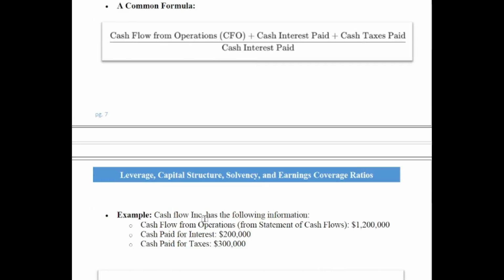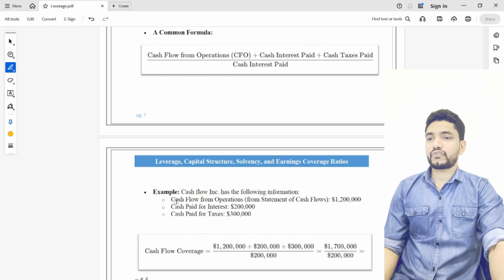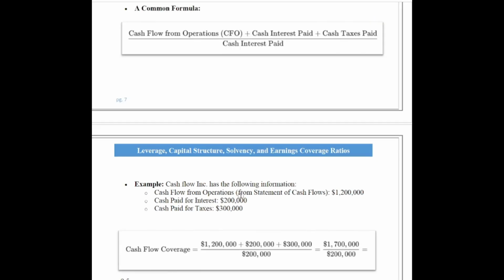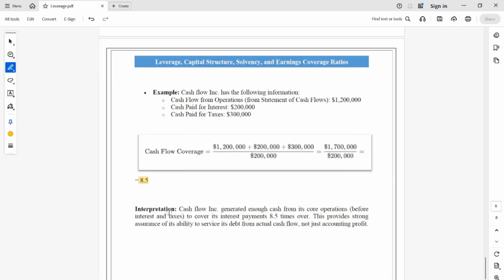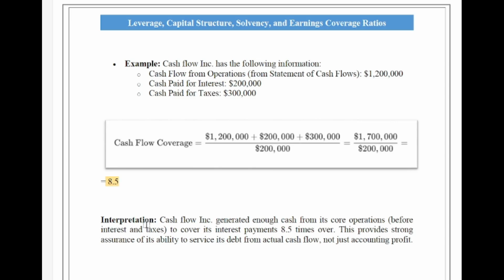So we will look into an example. In this case, the cash flow from operations is 1.2 million, the cash paid for interest is 200,000, and the cash paid for tax is 300,000. So the formula is 1.2 million plus 200,000 plus 300,000 divided by 200,000. That means 1.7 million divided by 200,000. The answer, the cash flow coverage ratio, is 8.5, which means the company can pay 8.5 times its total fixed charge by using its operating cash flow.